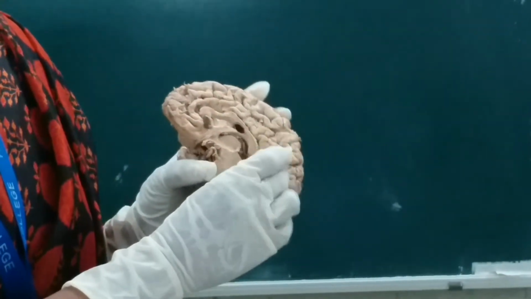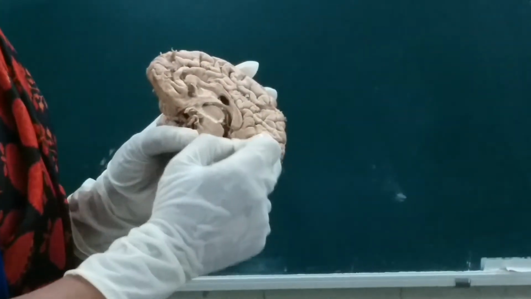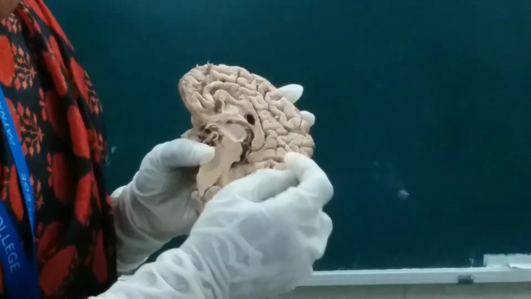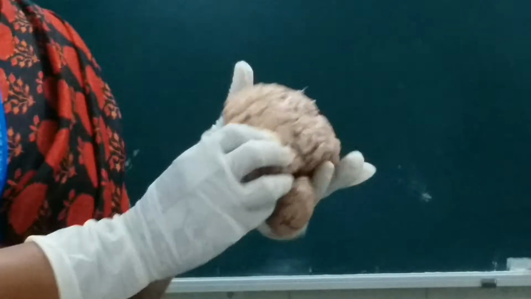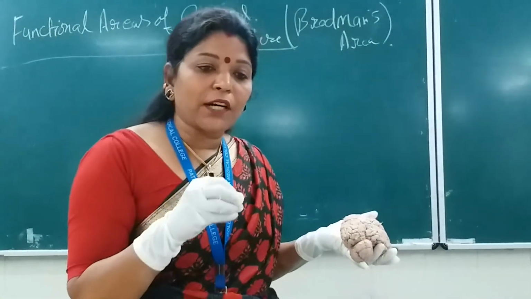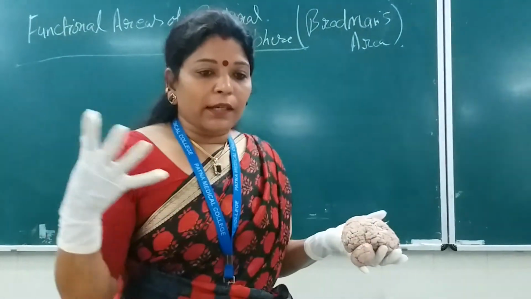In the walls, there is the cuneus and here the lingual gyrus. So both the walls form what? The visual area, and around that area there is the visual association area. This visual association area will interpret the written words based on past experience, just like the spoken words.